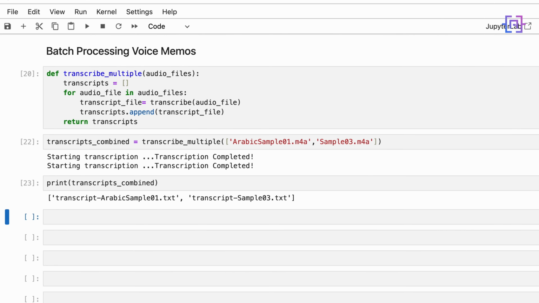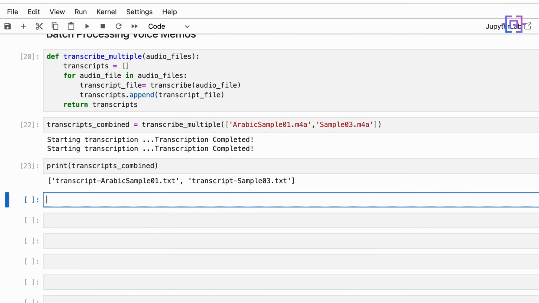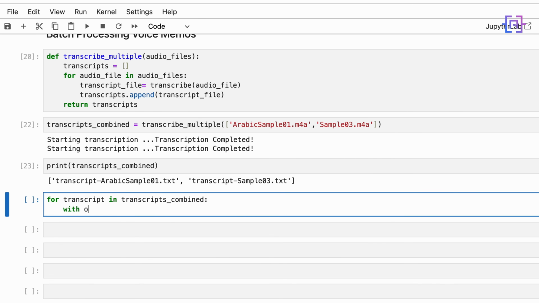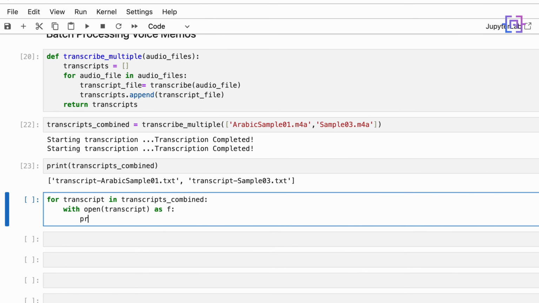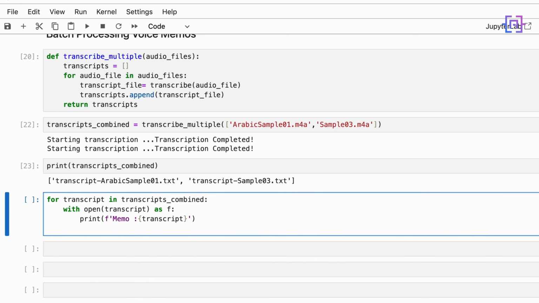Now if you want to check the content of these files, then we'll say for transcript in transcripts_combined, with open(transcript) as f, print f, we'll say memo transcript, and then print f.read.